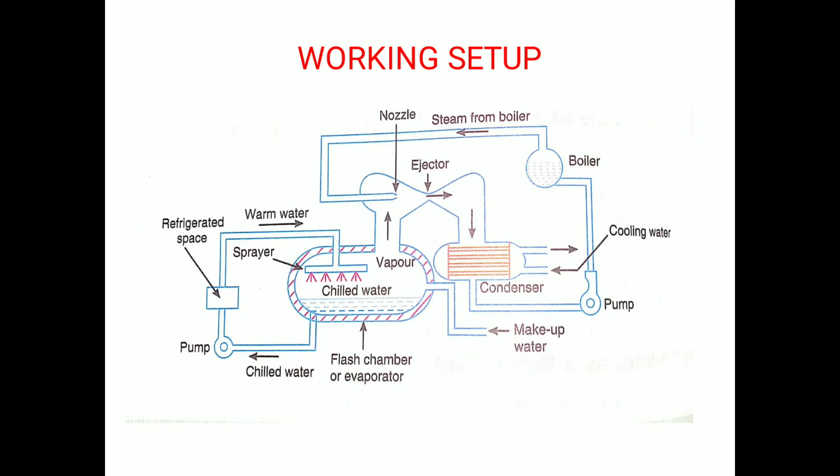So this is the actual working setup. You can see the various parts like nozzle, ejector, steam pipes, boilers, cooling water pumps, and condenser, a refrigerating space, a warm water supply, a sprayer, a chilled water unit, a flash chamber or evaporator, etc. The flash chamber or evaporator is a large vessel and is heavily insulated to avoid the rise in temperature of water due to high ambient temperature.